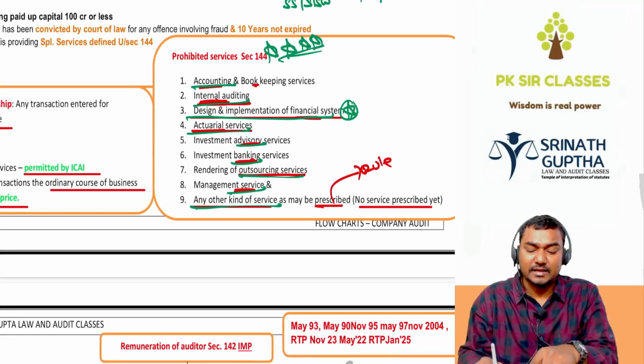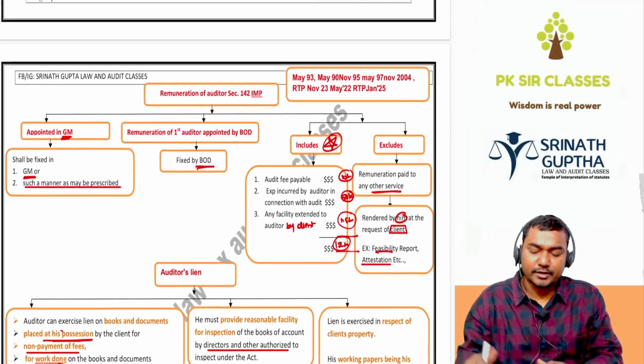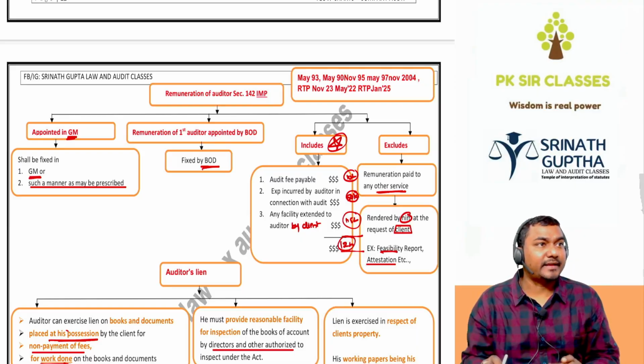In the AB exam, Section 144 specifically came 4 times in the exam. Next, Section 142, remuneration of the auditor, came 4 times.